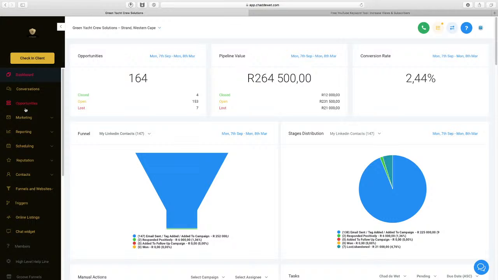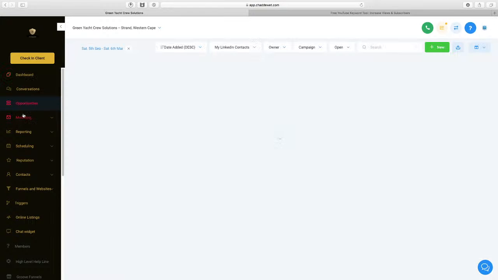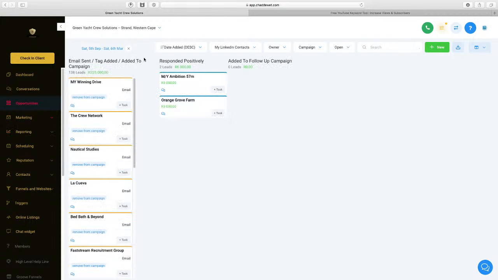And the way this works is it can physically do anything, and I'll be talking about it soon on Clubhouse. The best way to show you is as follows. In your opportunities section, you have this pipeline. You see these three stages are the levels of your pipeline. You as a business owner know how your sales process works, correct?